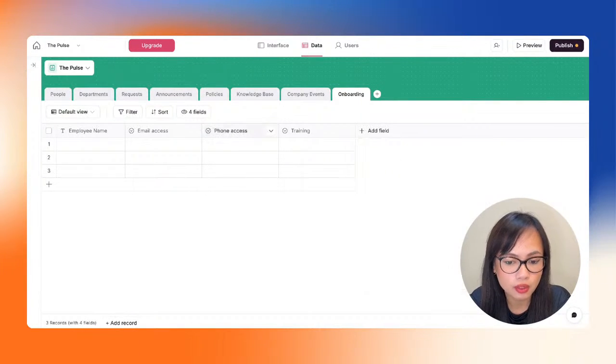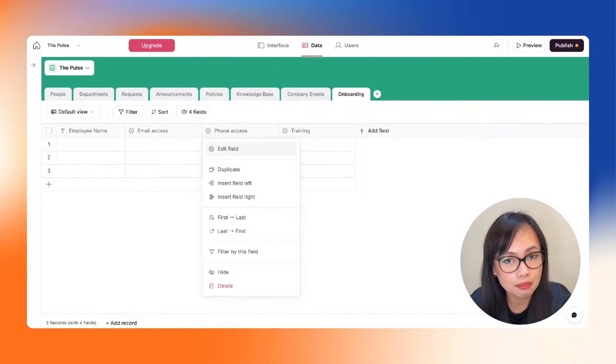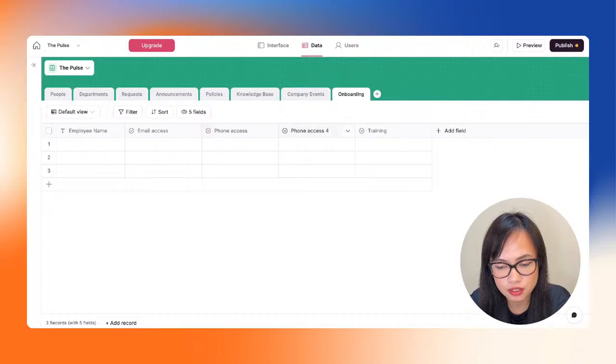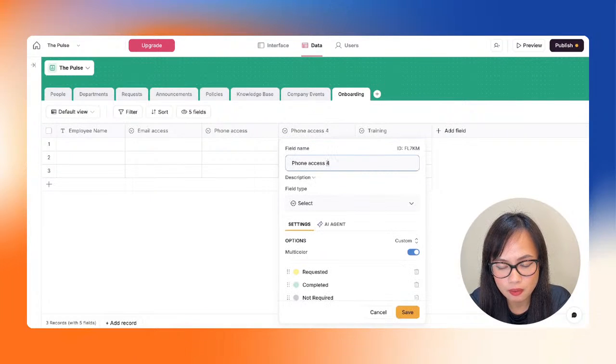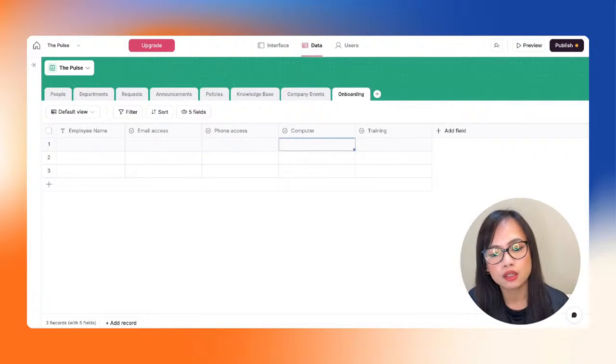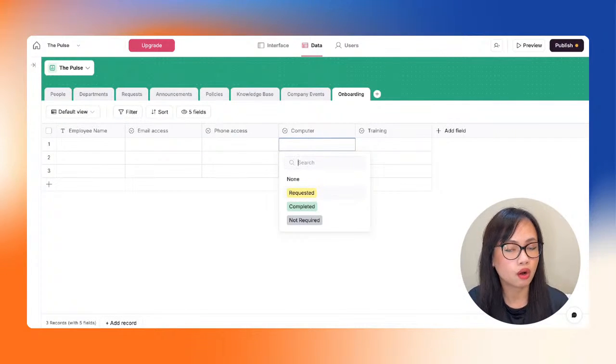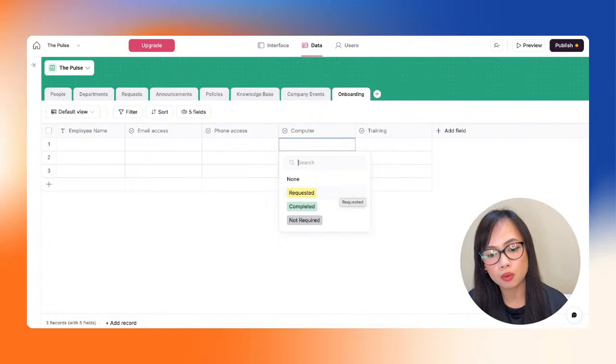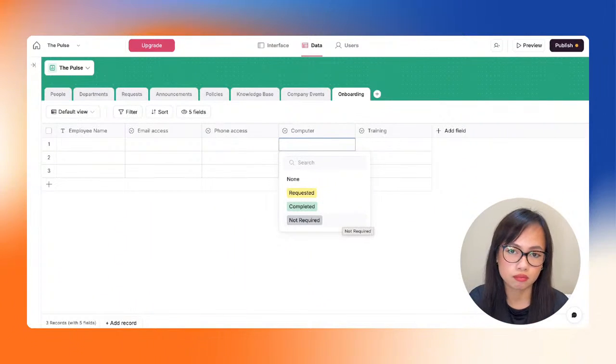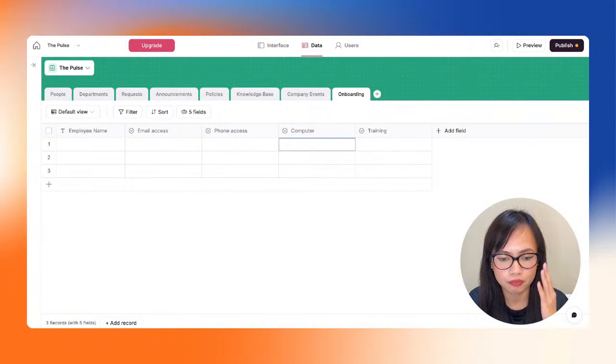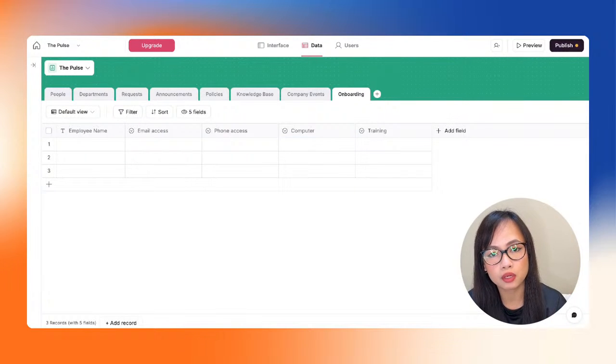Maybe we would also want to have the employee have their own laptop, right? So let's just duplicate the phone access field and then just move that. And actually, it would be better if it's right here. And let's rename that to computer. So that means that you've either requested for the computer to already be sent to the employee, or they've already received it, or they're not required to have their own computer. There we go. So these are just some of the onboarding tasks that we have.